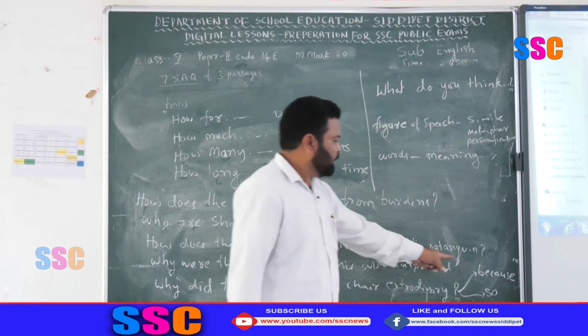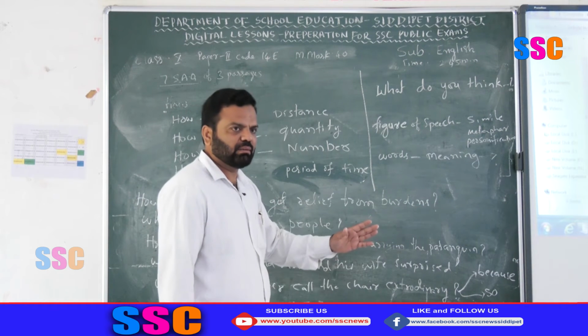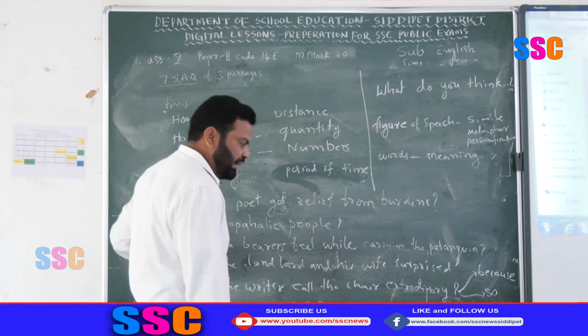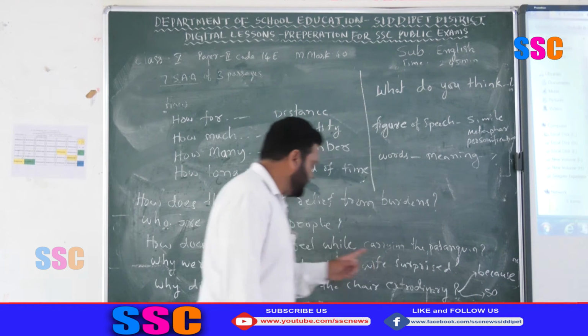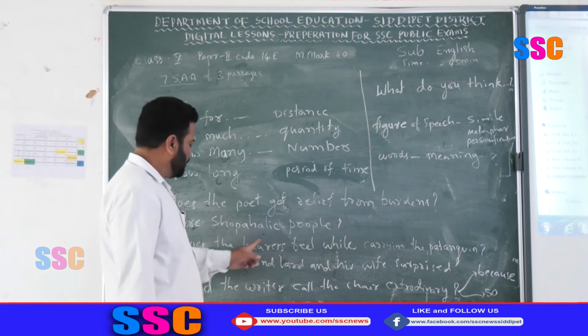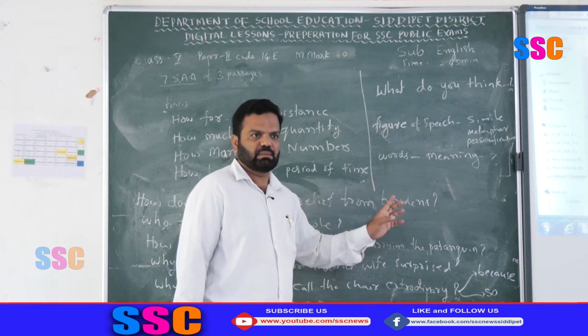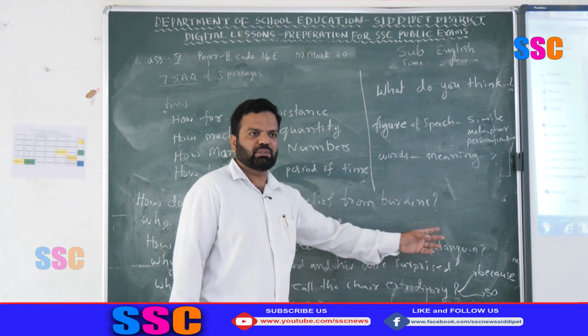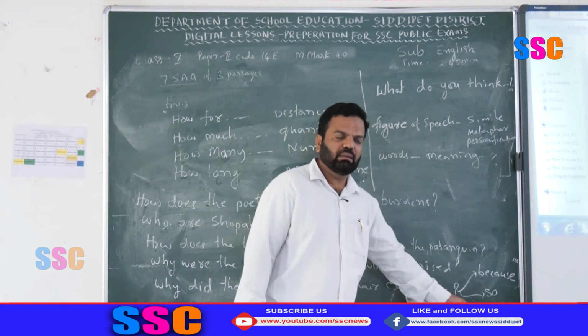Write because, then the answer. Or another way you can write: first write the reason, then write so, then this: so the landlord and his wife were surprised. In these two ways you can write your answer, using because or using so.